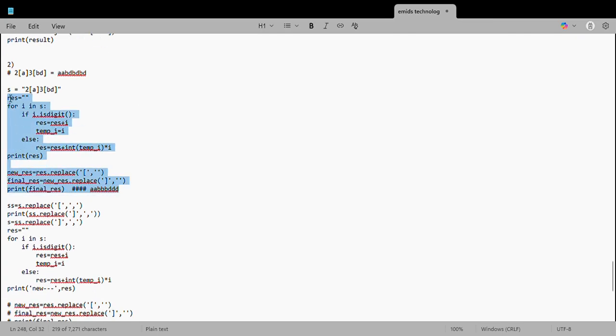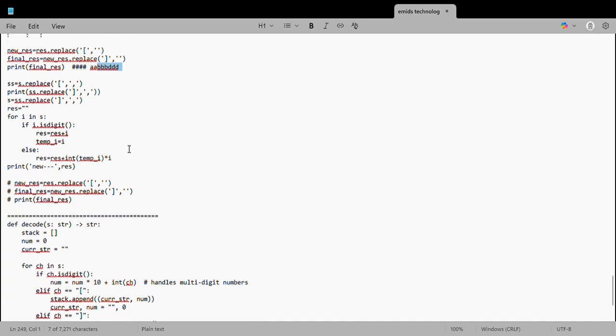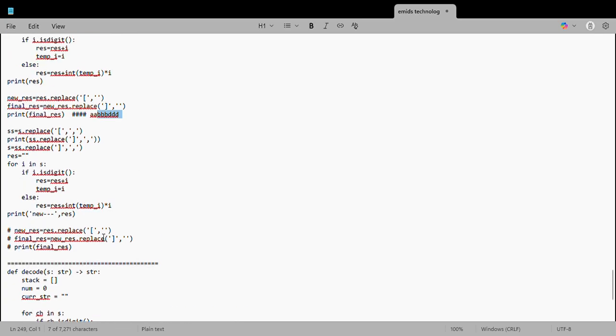So this is the code I was trying at that point of time. By doing all this, my output was coming as a 2 times, and it was supposed to come bd bd bd 3 times. In my scenario it was coming b 3 times, d 3 times. With my logic, I was then trying a different way of handling this in order to achieve the main goal. While doing this, he said, okay, I got your approach, so that is fine. He was satisfied with the goal and how I was approaching it.